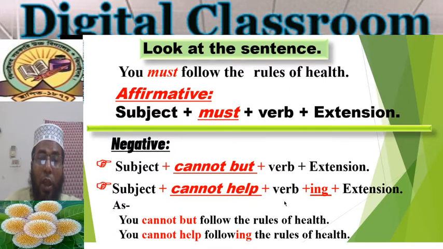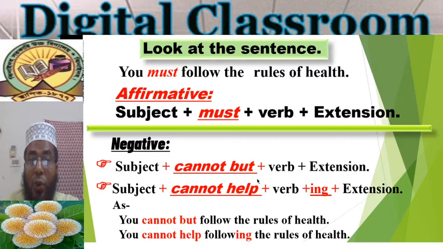If any negative sentence is like that, with cannot help or cannot but, you can change this negative sentence into affirmative by using must at the place of cannot but or cannot help. If there is cannot help, we must use must at the place of cannot help, then we omit ing. Okay, thank you very much.